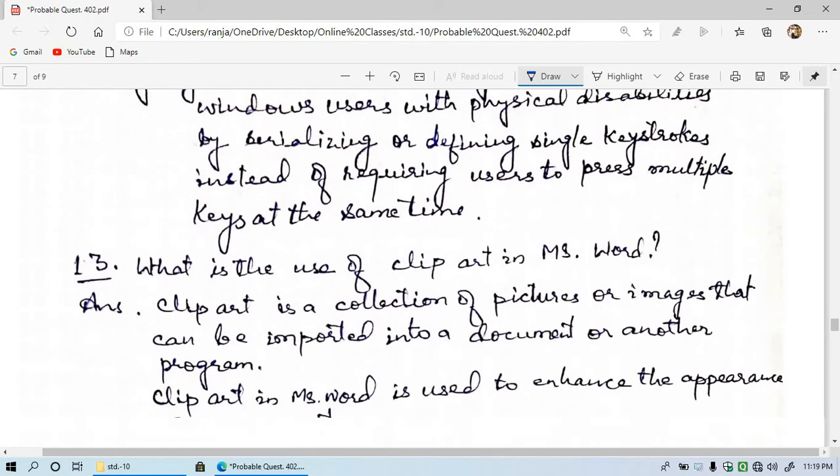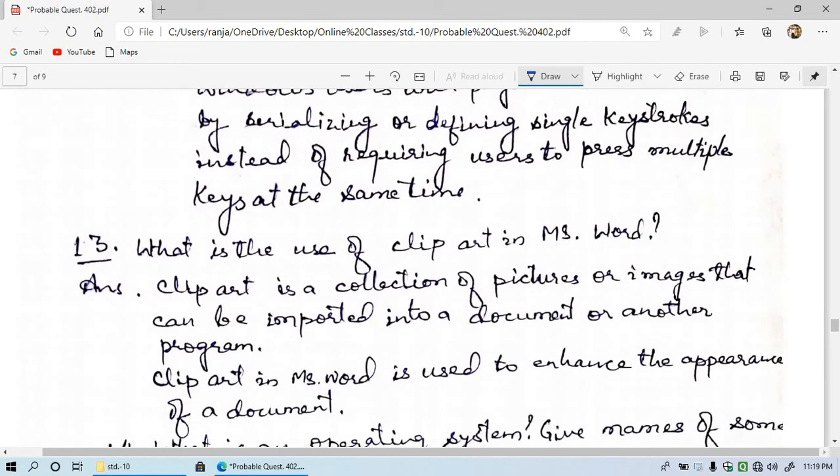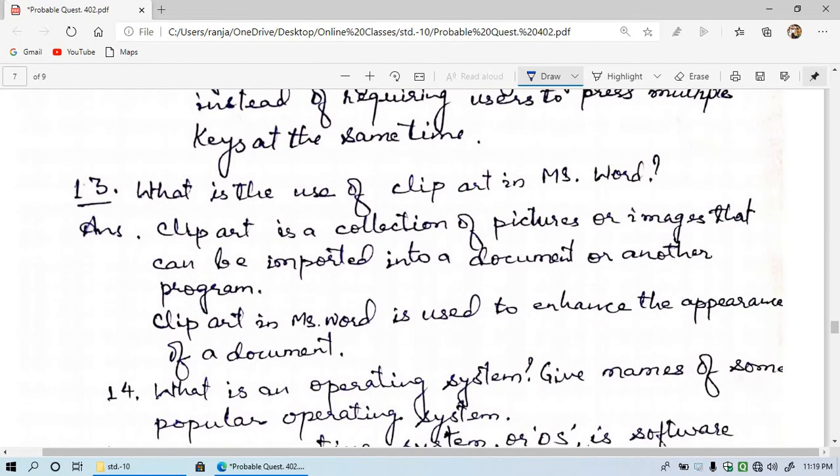Now let's see the next question, question number 13. What is the use of clip art in MS Word? What is clip art? Clip art is a collection of pictures and images. In MS Word you can see a collection of pictures, that is called clip art, that can be imported into a document or another program. It can be used from anywhere, in our document also and in another program also.